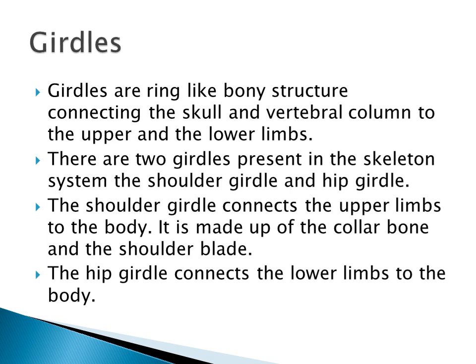The shoulder girdle connects the upper limb to the body. How are they connected? The upper limbs are connected to the body by the shoulder girdle. It is made up of the collarbone and the shoulder blade. And then how are the lower limbs connected to the body? By means of the hip girdle. By means of the hip girdle, the lower limbs are connected to the body.